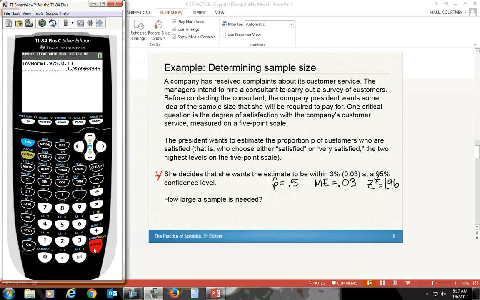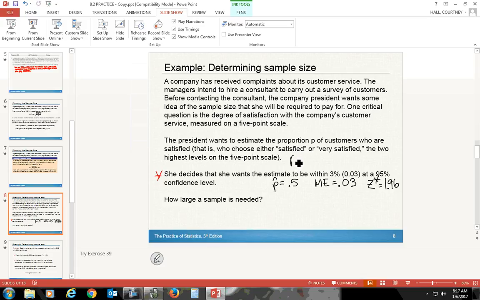So when we're looking at a margin of error, she says she wants it to be greater than or equal to 3%. We need to remember that the margin of error is the same thing as critical value times standard error. Okay, margin of error is the same thing as critical value times standard error. So we're saying that basically we want it to be less than or equal to 3%. I don't have to worry about the inequality thing. It's easier if you just look at it as equal to, and you'll be fine.